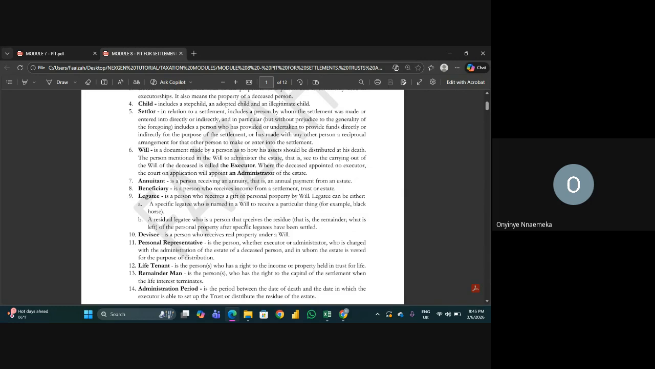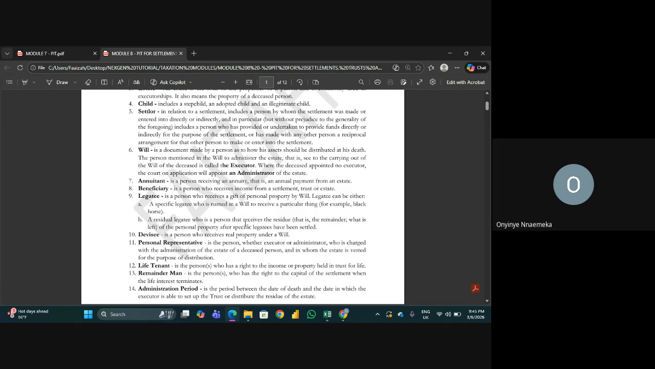Annuitant is a person receiving an annuity, that is annual payment from an estate. So if you receive annual payment, you are an annuitant. Beneficiary, somebody that receives income from settlement, trust, or estate. So if you receive income from any of these three, you are a beneficiary. Legatee, someone that receives a gift of personal property by will. So in the will, the dead person has assigned you a house or company.